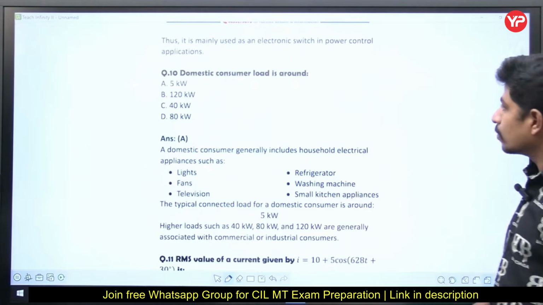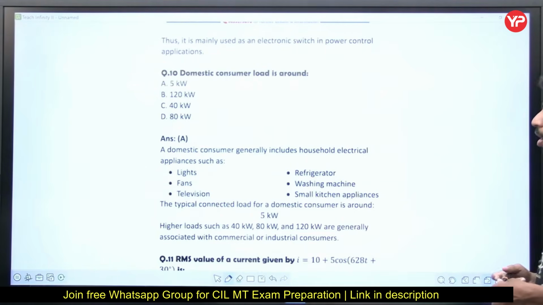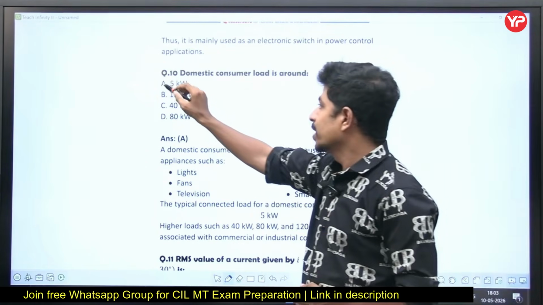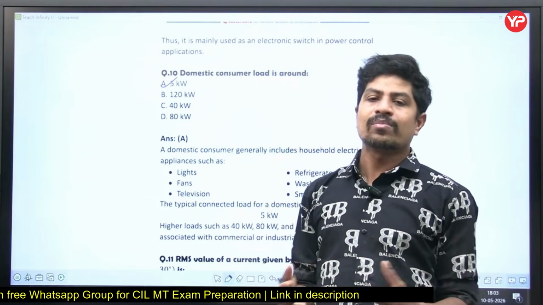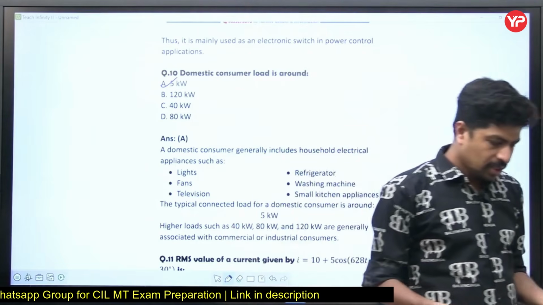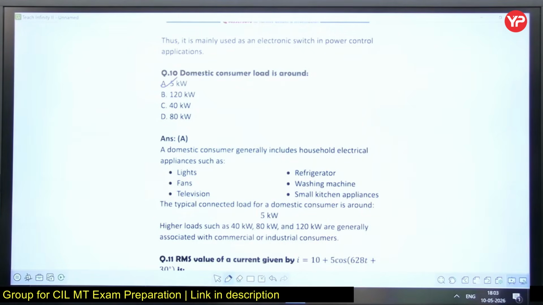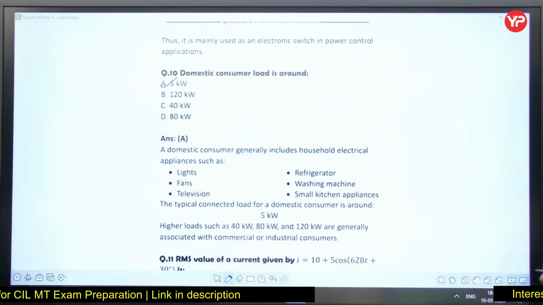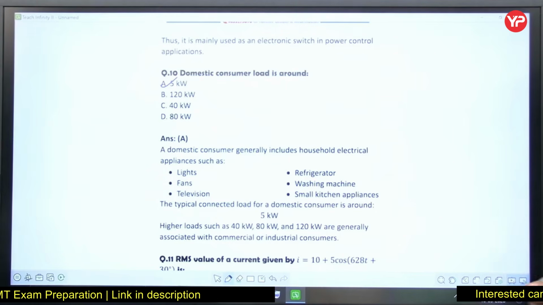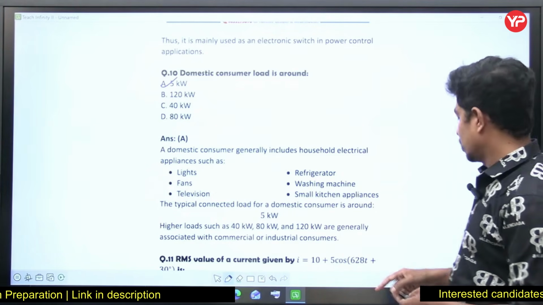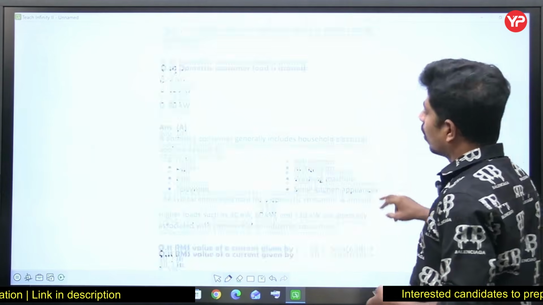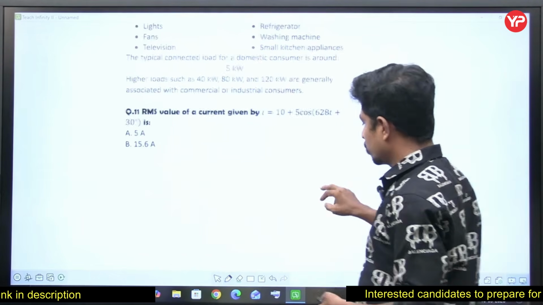Okay. Next, domestic consumer load is around 5 kilowatts. See, some questions are damn simple, single liners. There is not much explanation, but one must know the concept to answer this question. Once you know the concept, there is not much discussion, directly connecting for the answer, right? Such kind of questions, 30 to 40% of such questions we will find.